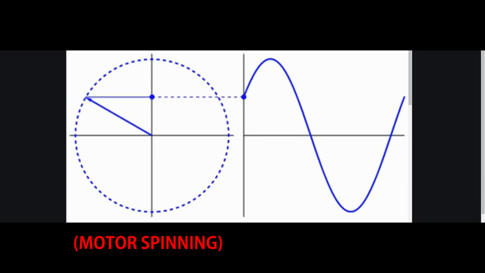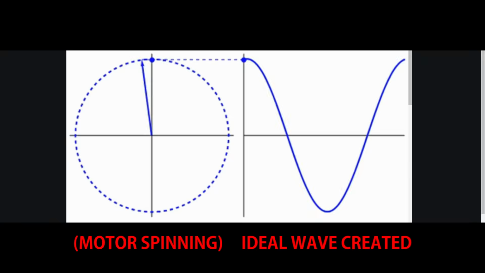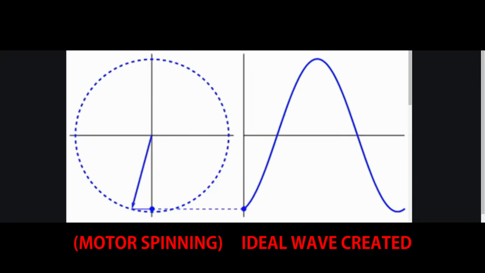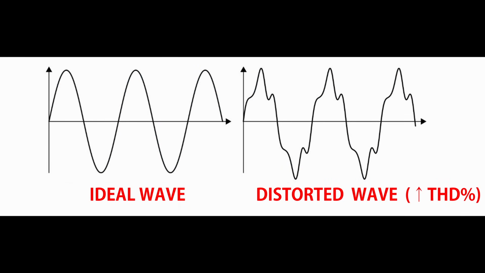A generator creates AC power by generating a sine wave. As the motor spins round and round, it creates a wave like this one shown. But in the real world, the sine wave created by the generator looks more like this. Do you see the difference between the ideal sine wave and the distorted wave? The higher the THD percentage, the higher the distortion in the wave. In other words, the higher the percent error.